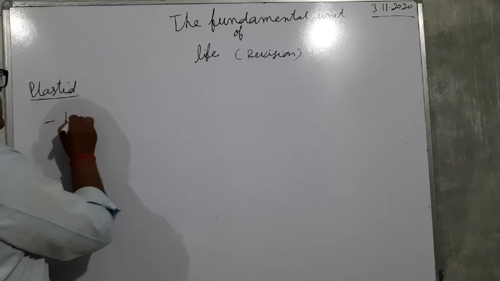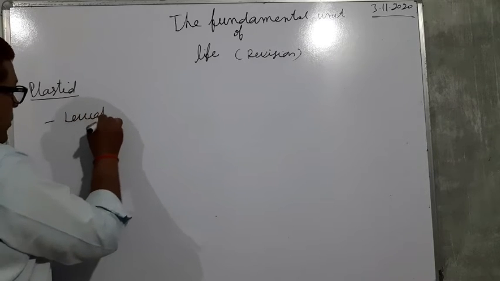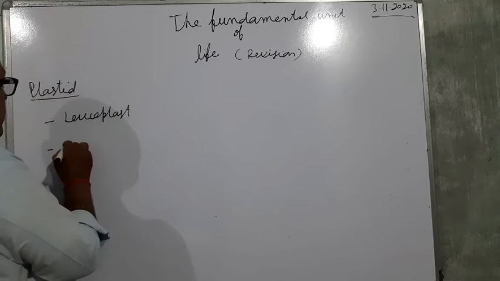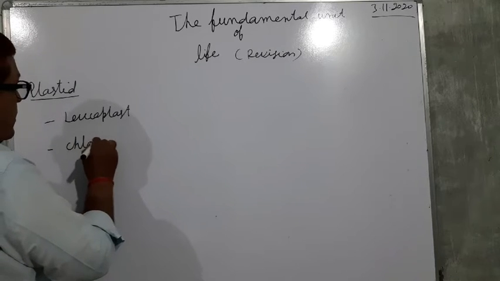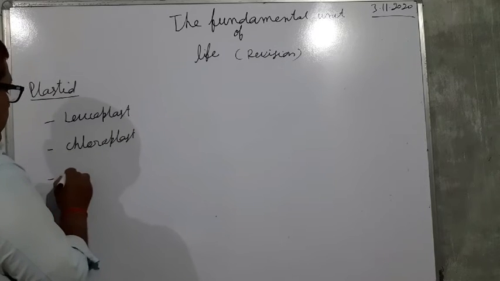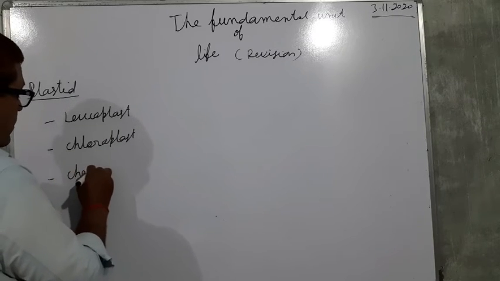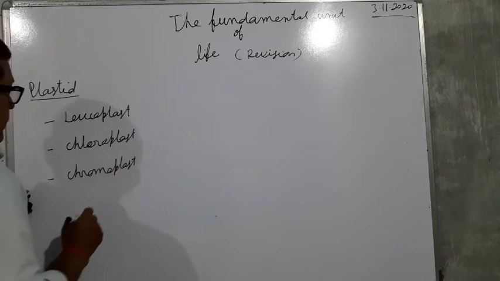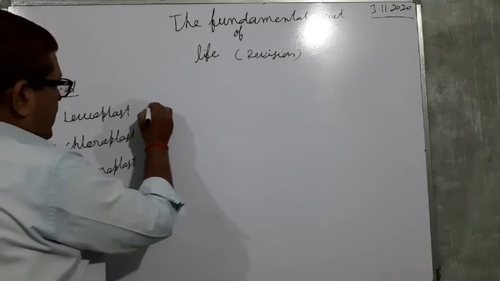It is of three types. One is the leucoplast, the second is the chloroplast, and the third is the chromoplast. The leucoplast is the colorless plastid.